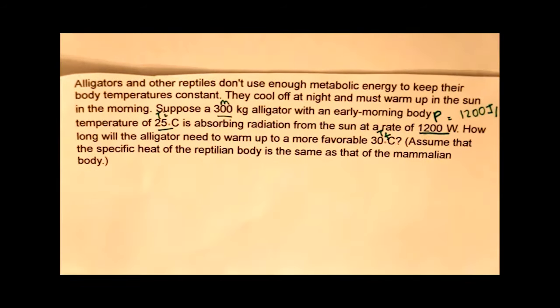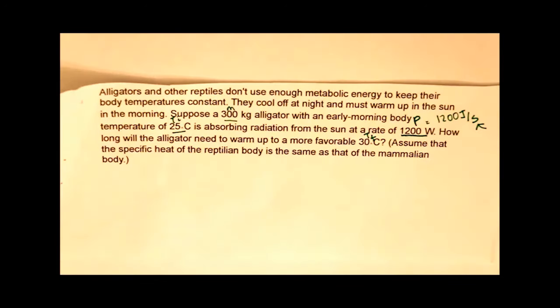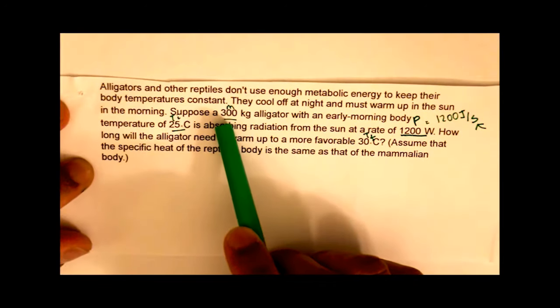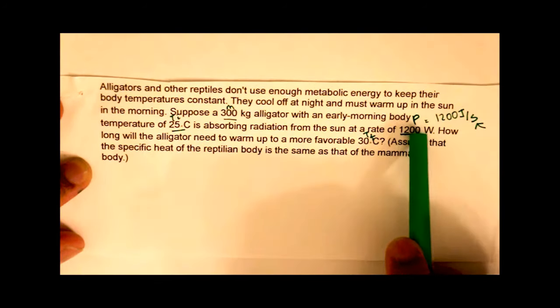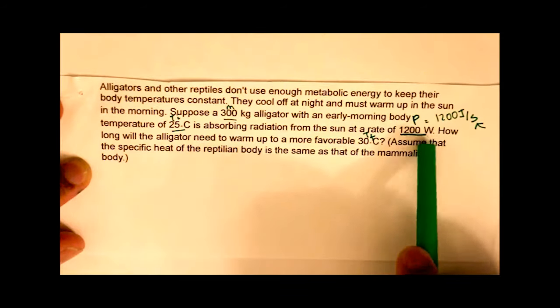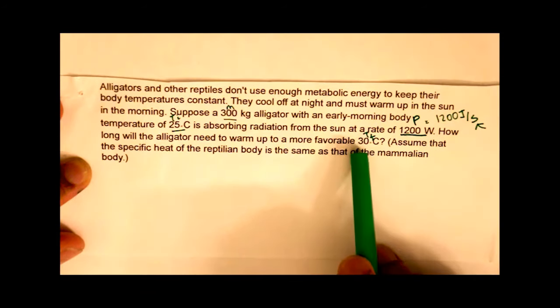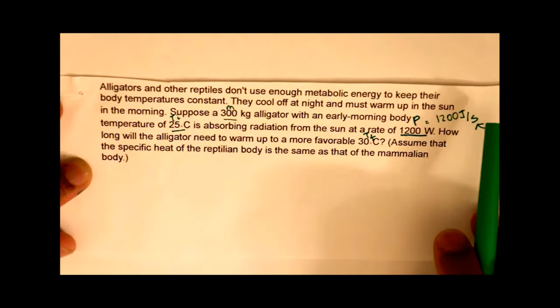So from the question, we know a lot of things already. We know the mass of the alligator is 300 kilograms. We know the initial temperature is 25 degrees Celsius. We know the power, or the amount of heat absorbed per unit time, as 1200 watts or 1200 joules per second. And we know the final temperature as 30 degrees Celsius. So let's go ahead and find out what time it will take for the alligator to absorb that energy.